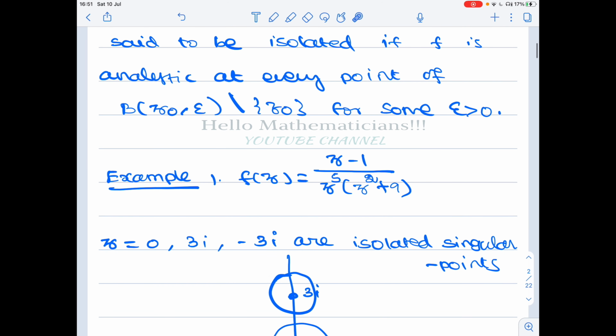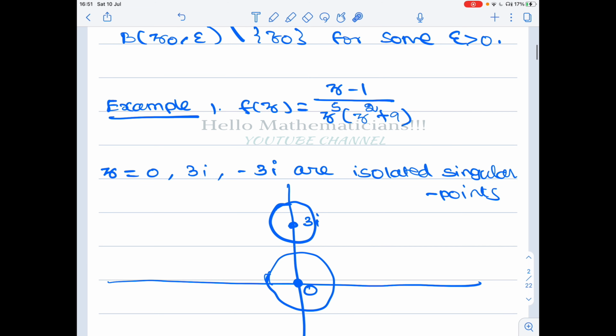Let's see some examples of isolated singularities. Consider the function f of z equal to (z minus 1) by z to the power 5 times (z squared plus 9). Look at the points where the denominator vanishes. That is 0 and plus or minus 3i.